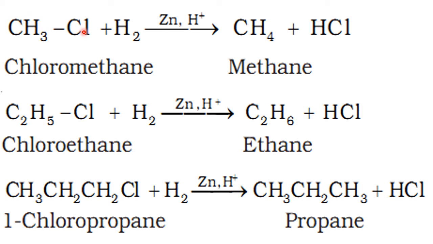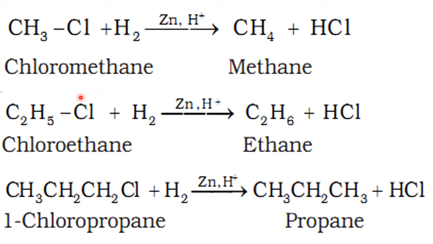Chloromethane, IUPAC name, methyl chloride is the common name, with hydrogen: CH3 plus 1 H becomes CH4. The remaining H and Cl becomes HCl as the byproduct. Chloromethane to methane in the presence of zinc and acid, because they are usually carried out in acid medium.